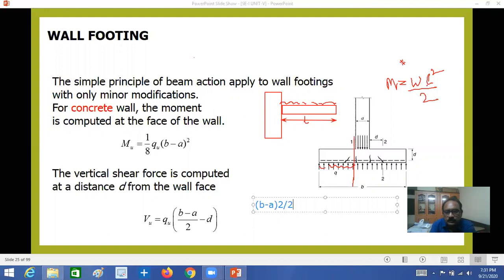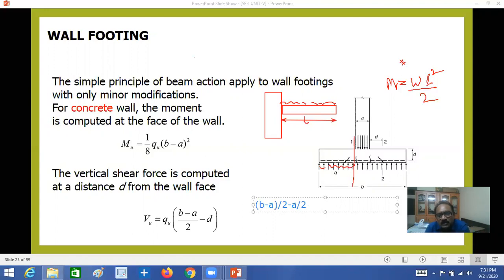Divided by 2, like this, right? Minus, here the width of the column is A. That is, it's a square column, so minus A by 2, right?